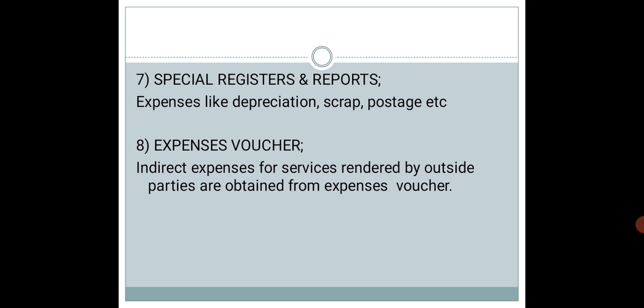Now the next one is special registers and reports.